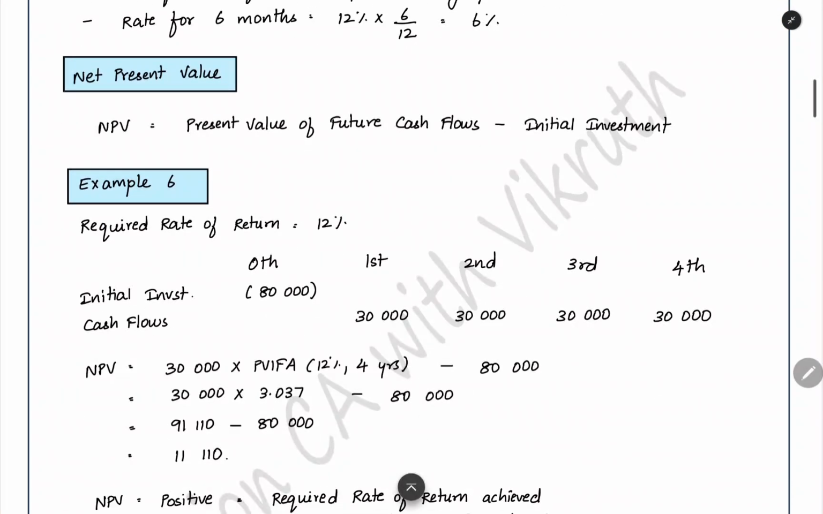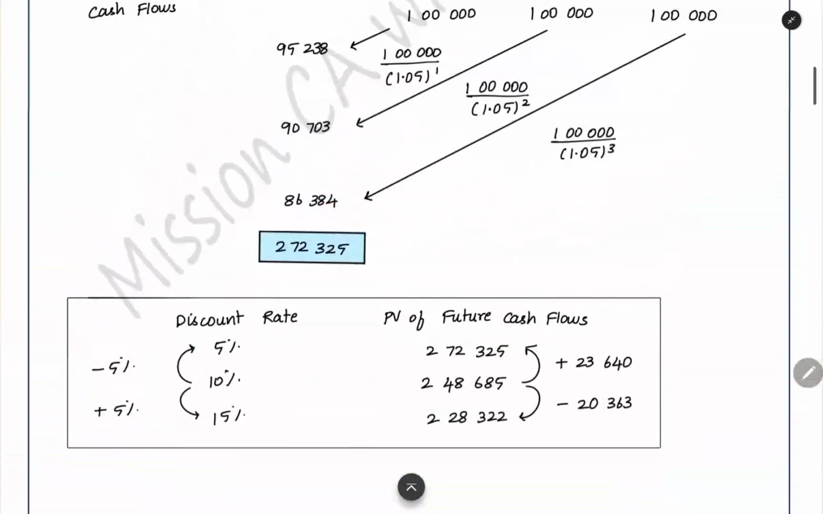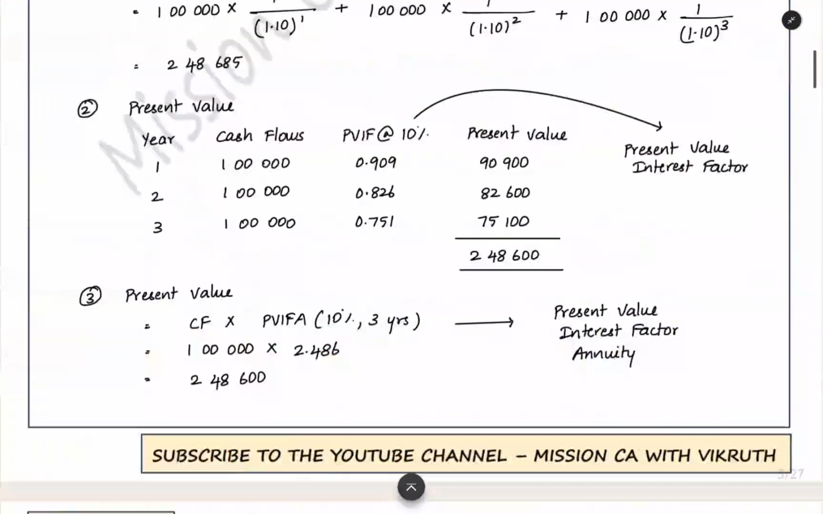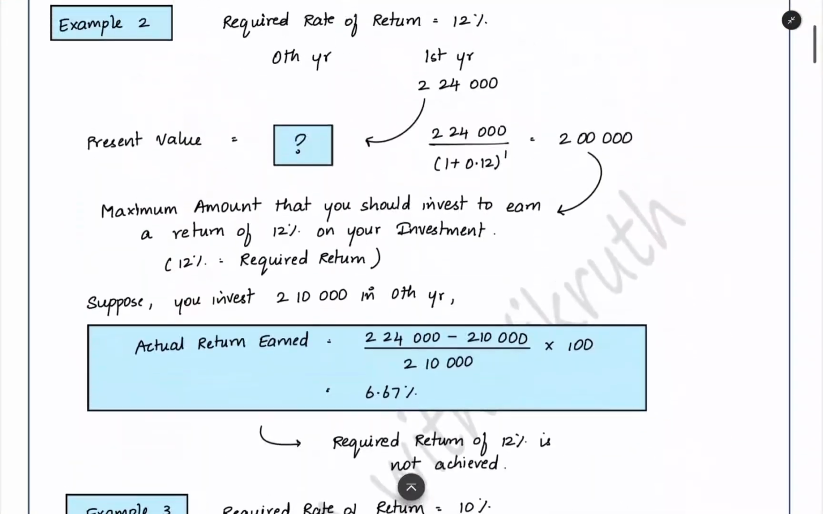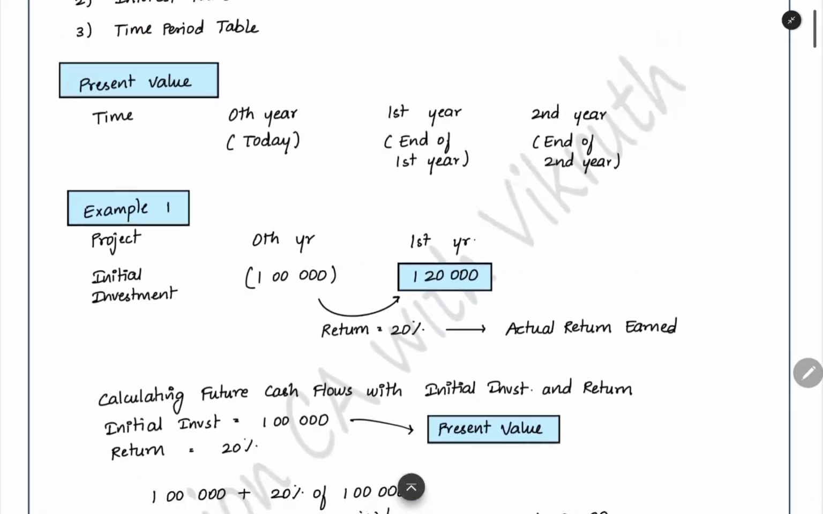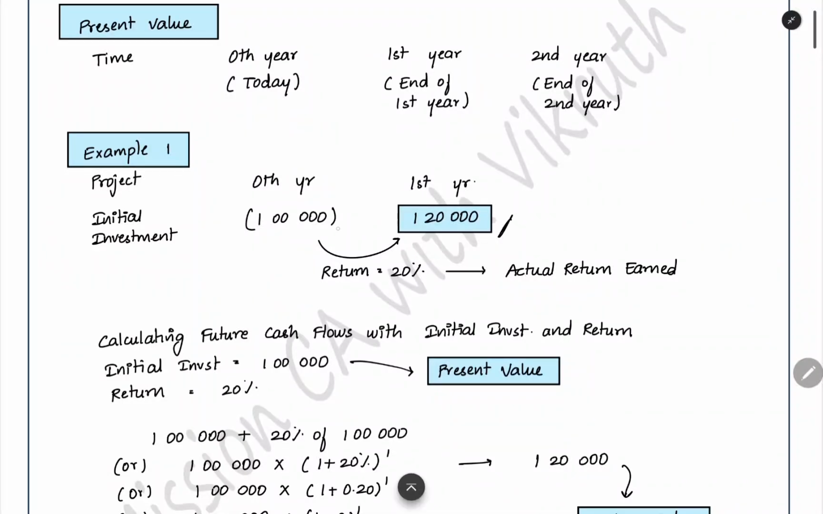Now we have to see about the concept of net present value. We already saw two things in present value itself. One is the initial investment which you are making. Here you can see that this 2,24,000 is the future cash flow which you are getting. 2 lakh is the initial investment. In the first example, this 1,20,000 is the future cash flow. 1 lakh is the initial investment. In this, everything we are having as a percentage. 20% is the rate of return.